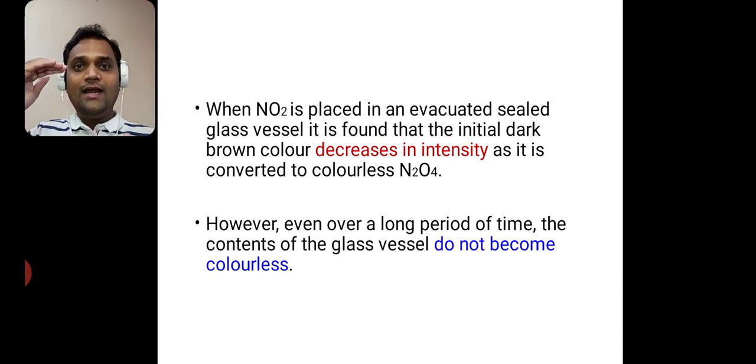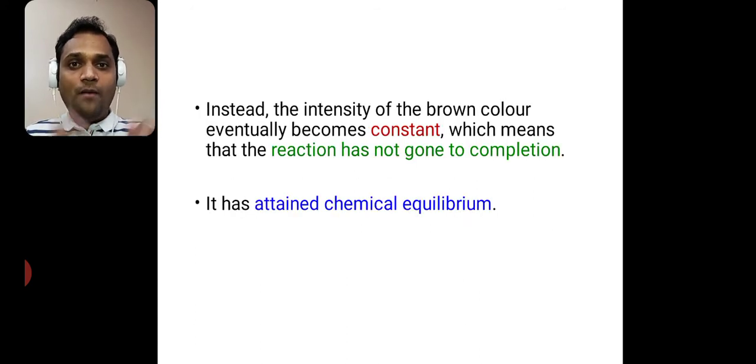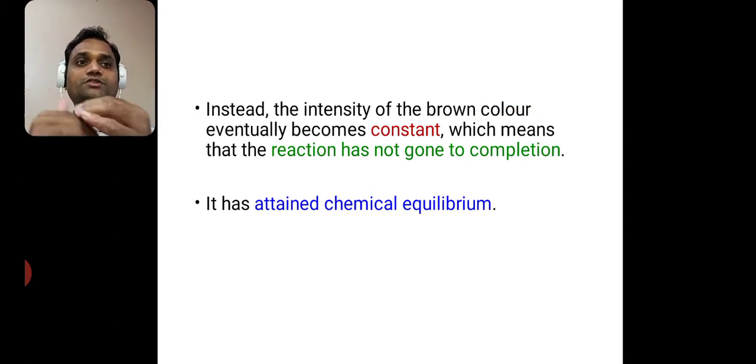The dark brown color decreases in intensity, but it does not become completely colorless. Instead, the intensity of the brown color eventually becomes constant, which means that the reaction has not gone to completion.